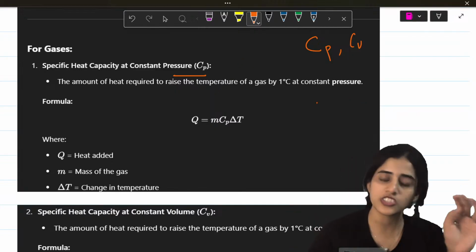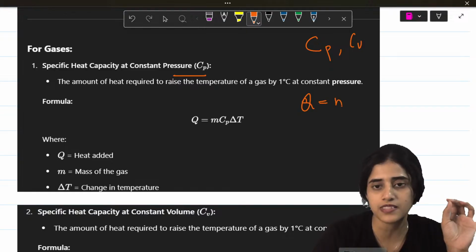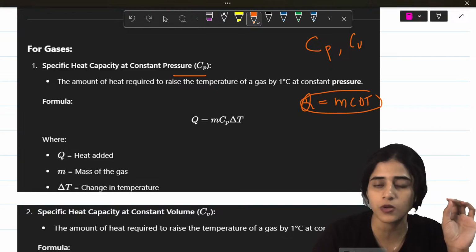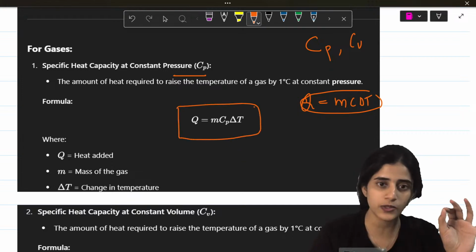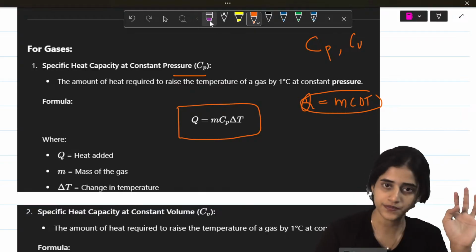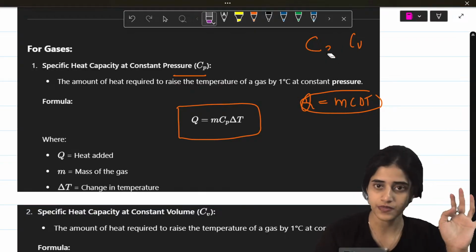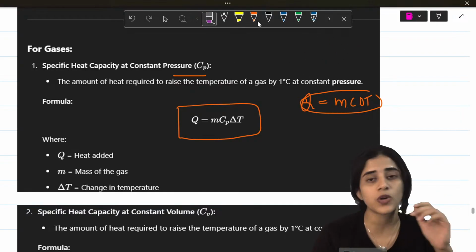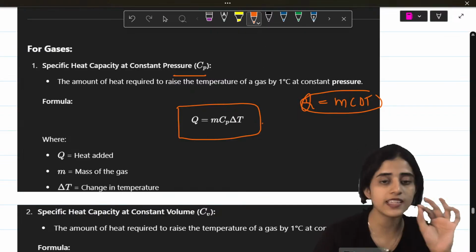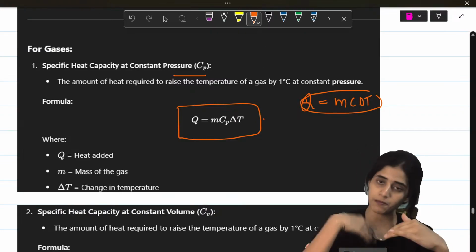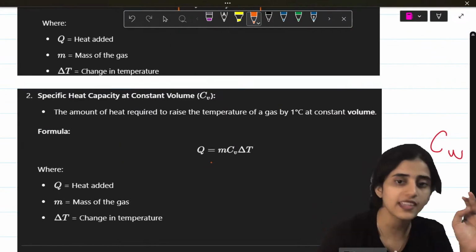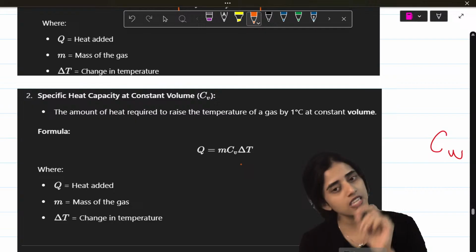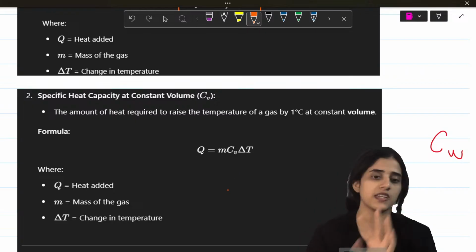Generally, the formula for specific heat capacity is Q is equal to mc delta T. This is a general formula. Now, at constant pressure, it becomes Q is equal to mCp delta T. There's one more case where you have specific heat capacity at constant volume. The temperature is increasing, but volume is not changing. In that case, you will get Q is equal to mCv delta T. C just becomes Cp and Cv.